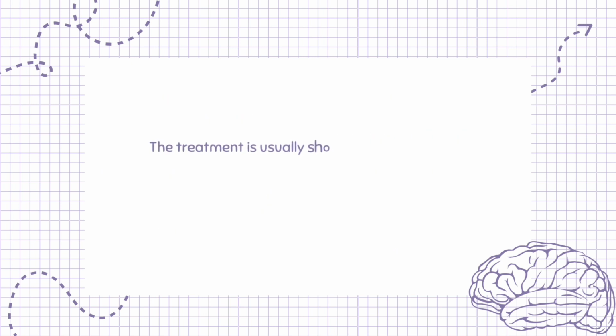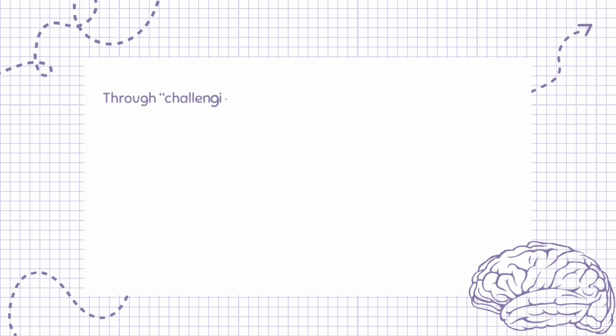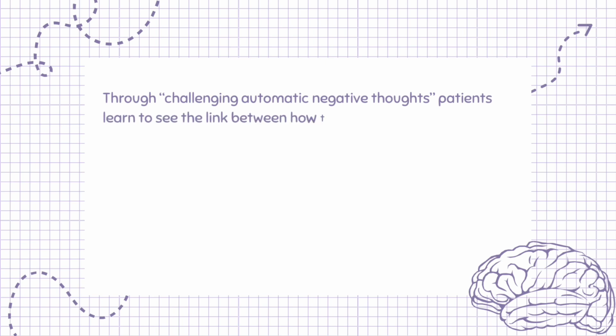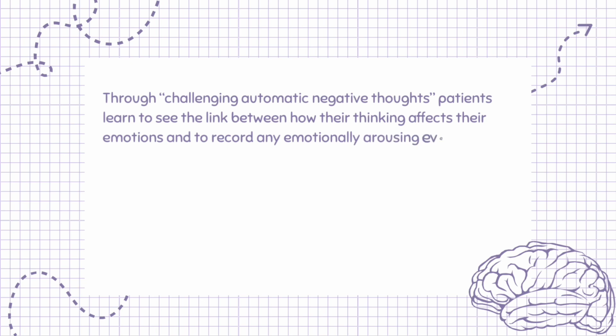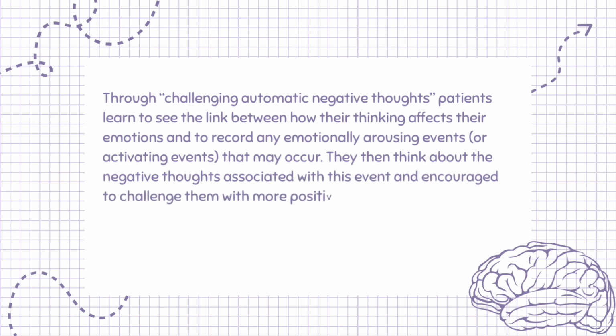The treatment is usually short, between 16 to 20 sessions, and two of the main techniques often used are challenging irrational thoughts and behavioral activation. Through challenging automatic negative thoughts, patients learn to see the link between how their thinking affects their emotions and to record any emotionally arousing events, or activating events, that may occur. They then think about the negative thoughts associated with this event and are encouraged to challenge them with more positive thoughts.